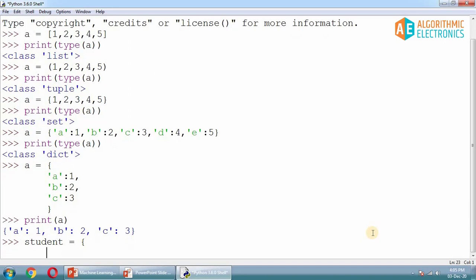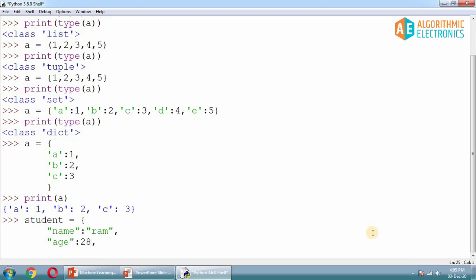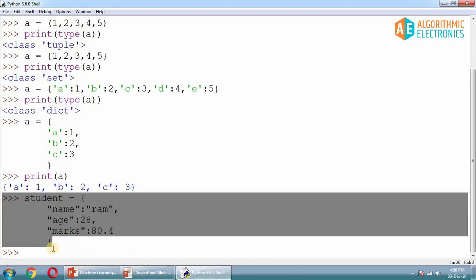So what I can do here, I can start a dictionary, and then define name as a key, and then its value could be Ram, or any value you can take, and then here you can go to age as a key, and then you can assign some value, let's say 28, and then you can store marks as another key, and here you can write 80.4, and then you can hit enter. So this is how you can understand the use of a dictionary with the help of this example.